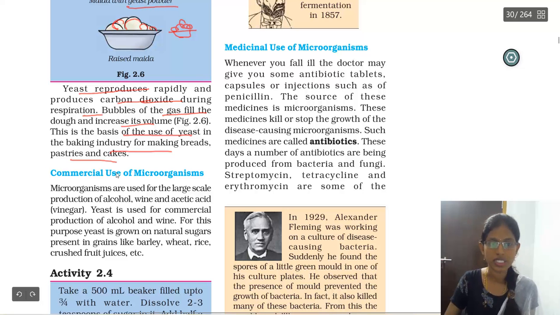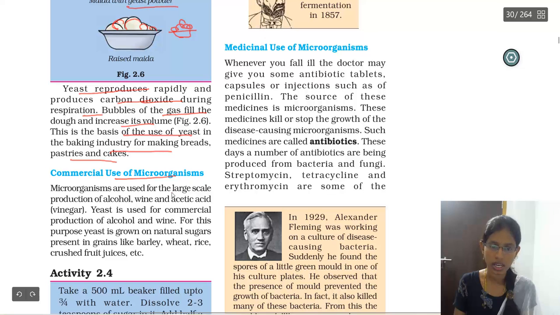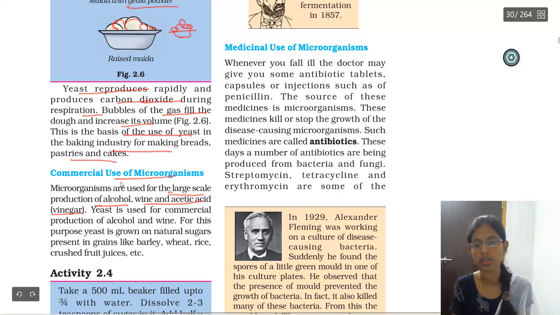So let us see the commercial use of microorganisms. Commercial use means how they are used in large scale industries or factories. Microorganisms are used on a large scale, mainly in the production of alcohol, wine and acetic acid. Acetic acid is nothing but vinegar. So they are mainly used in the production of alcohol, wine and acetic acid.